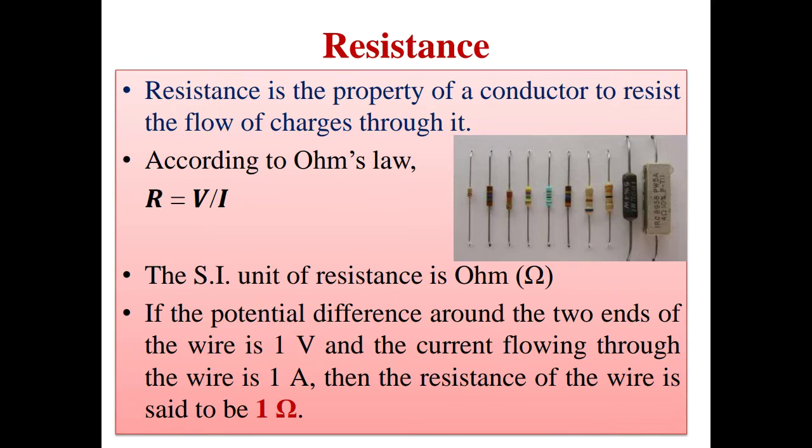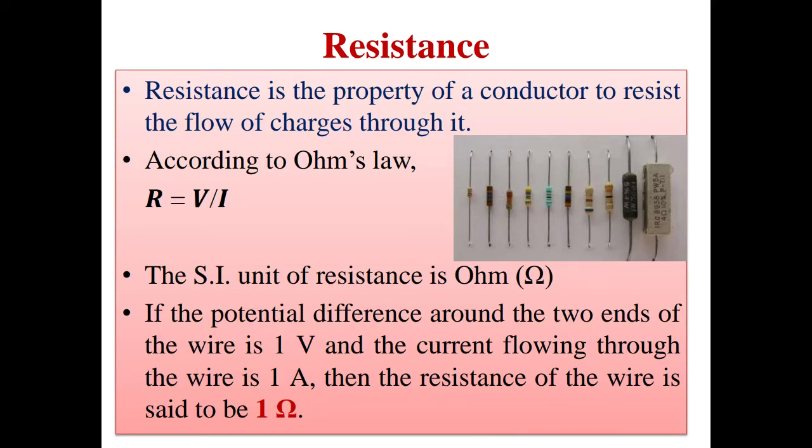This motion of electrons through a conductor is retarded by this opposition. And the more the restraint, the more the opposition, the more the collisions, the more will be the resistance of that particular conductor.